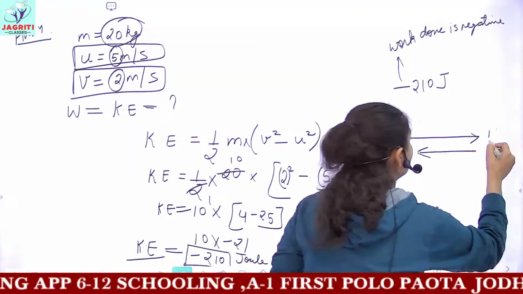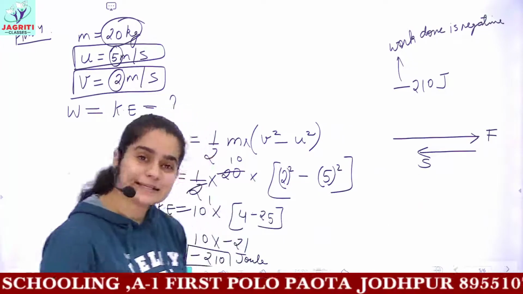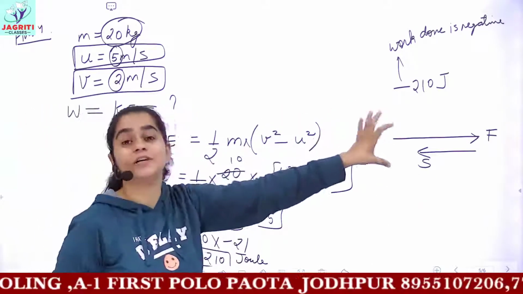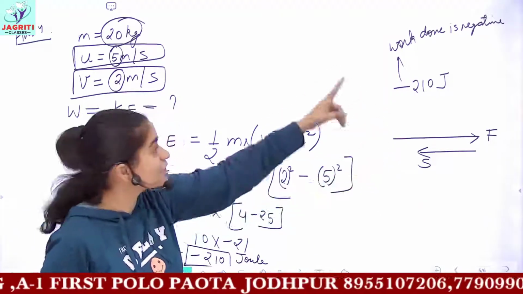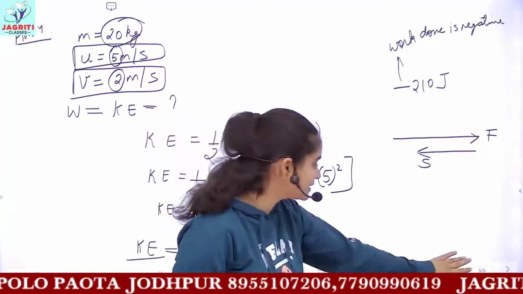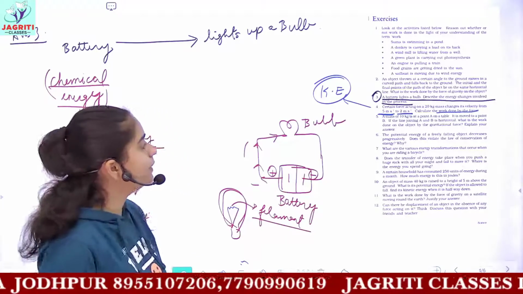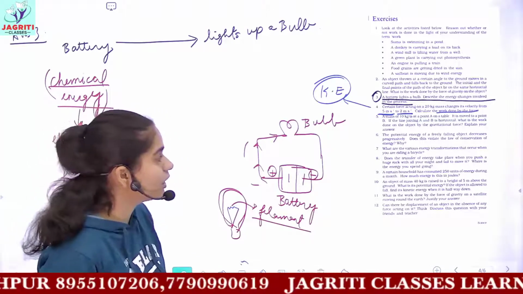Or we can say that when the force is increasing, the displacement or velocity is decreasing, and because both these have opposite directions, we get a negative sign in our answer. I hope this is clear. So now we have the next question, which we have already done, work done by gravitational force.